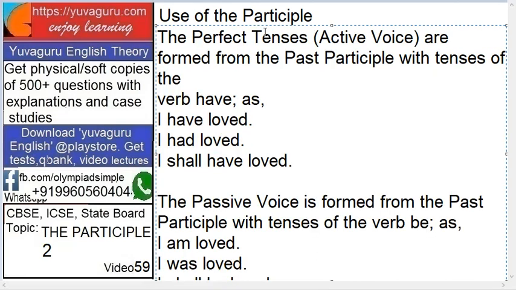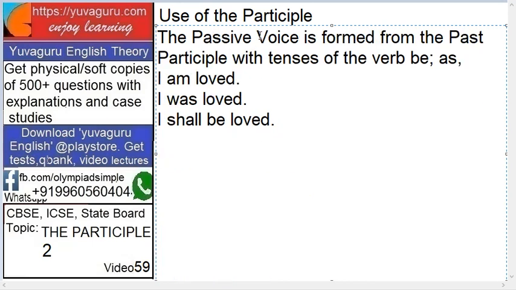Next are the perfect tenses, which show the completeness of something. Perfect tenses, that is active voice, are formed from the past participle with the tenses of the verb have. So have is used for past participle: I have loved, I had loved, I shall have loved. So for present participle be, for past participle have.